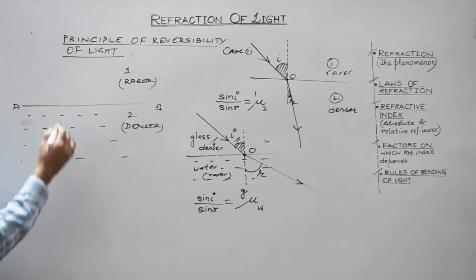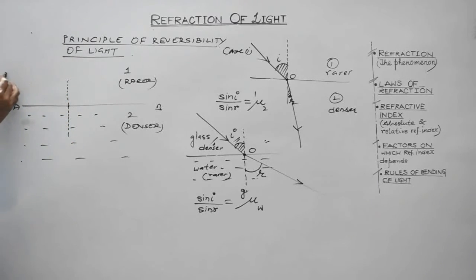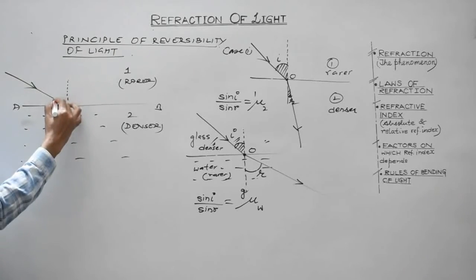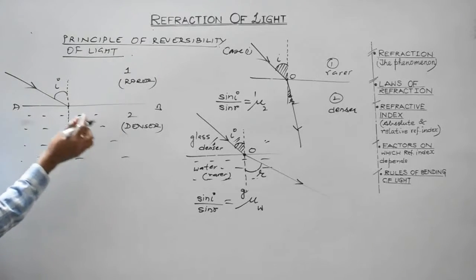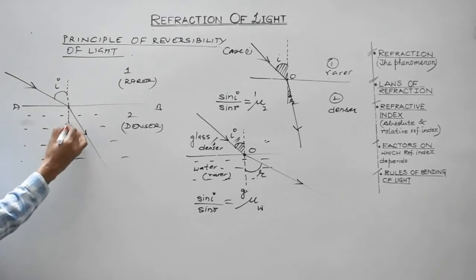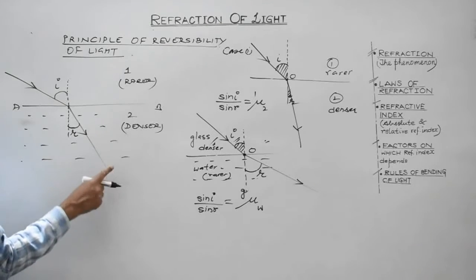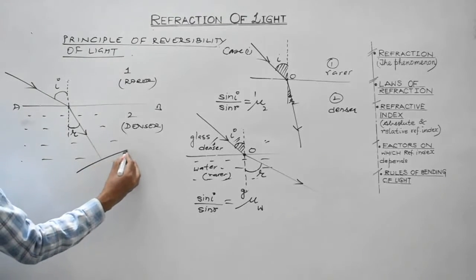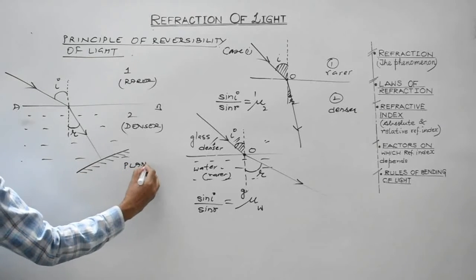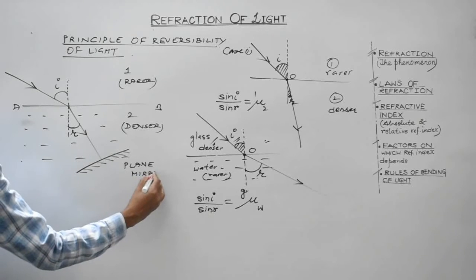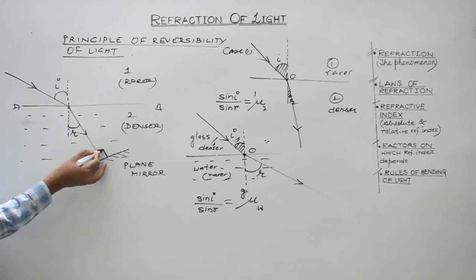What you do is, suppose we draw a normal over here. And a ray of light is incident like this. So this will be the angle of incidence, right? Ray of light is travelling from rarer to denser, so it will bend towards the normal. This will be the angle of refraction, no doubt regarding this. And here, suppose a plane mirror is placed. This is a plane mirror. And the light gets incident normally over here.